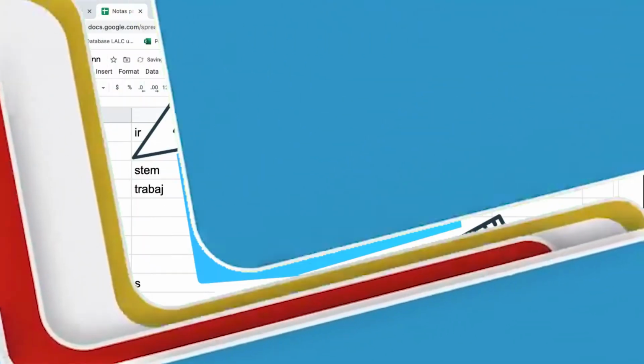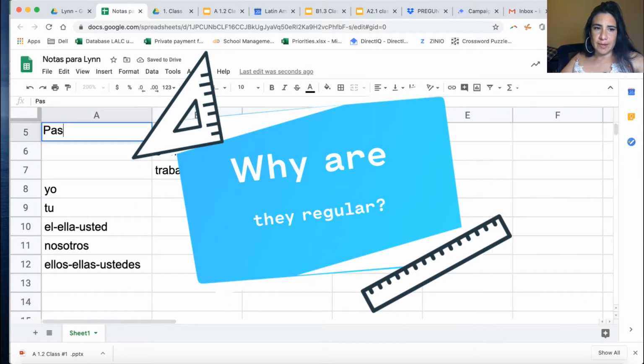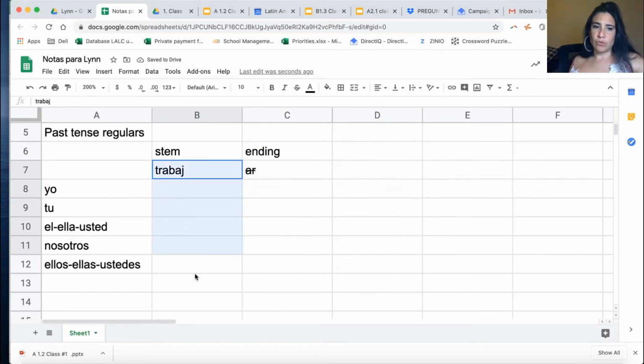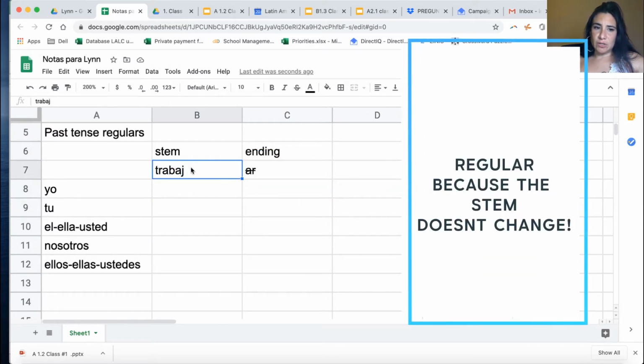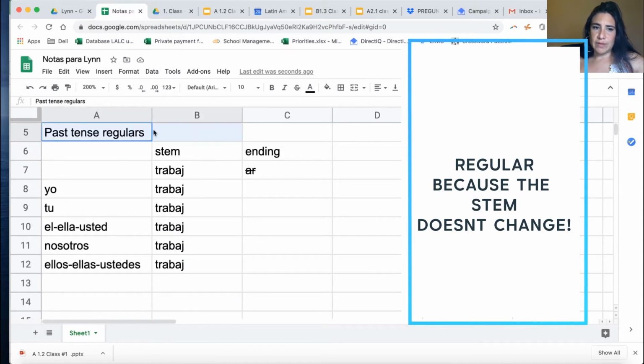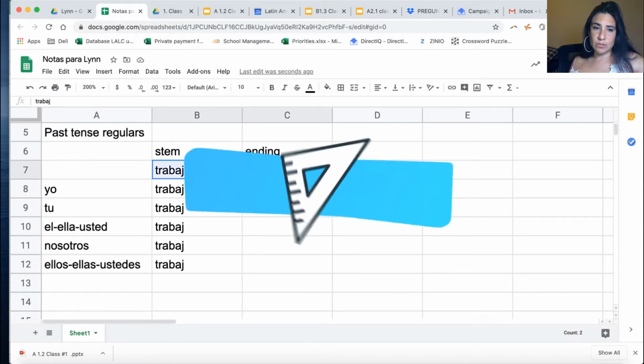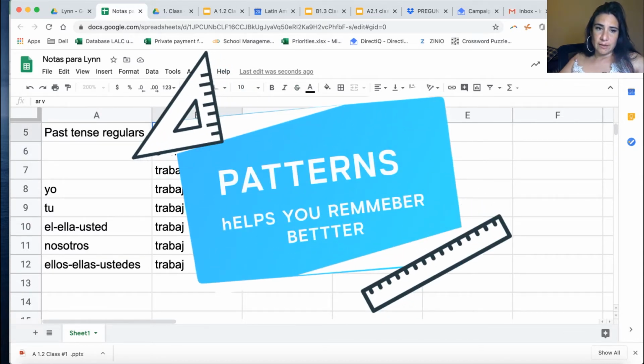Now, why are we seeing the past tense regulars? Why do you think it's regular? I don't know if you know that, but it's regular because the stem doesn't change. You see, it's trabaj, trabaj, trabaj. That's when a verb is regular in the past tense, events that already happened. And the ending for the AR verbs, in this case trabajar, in the past would be...